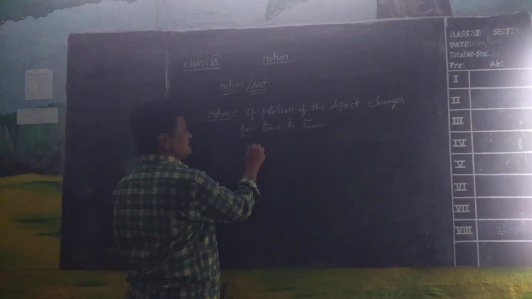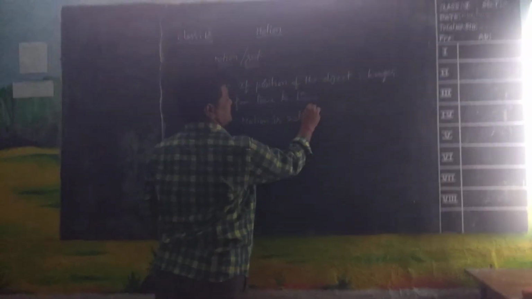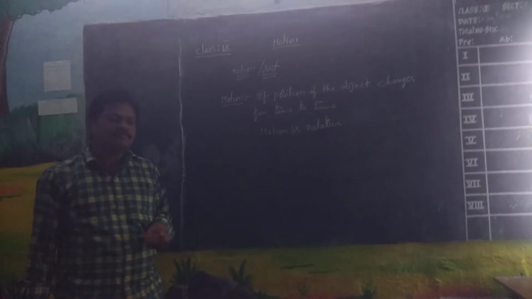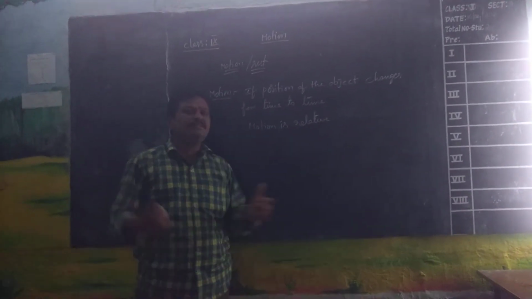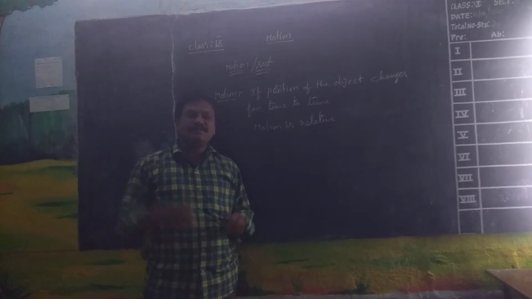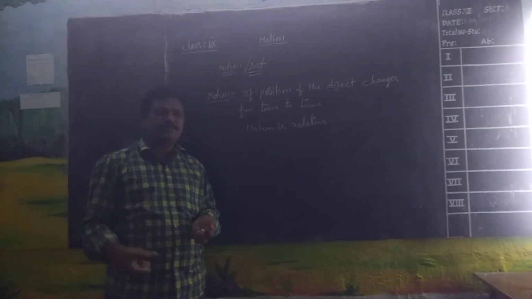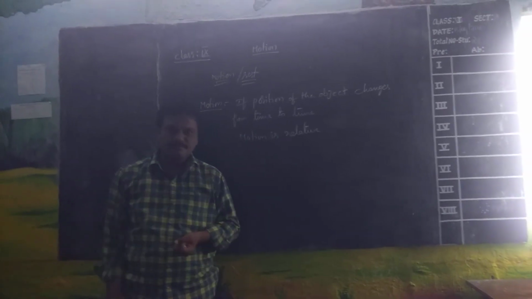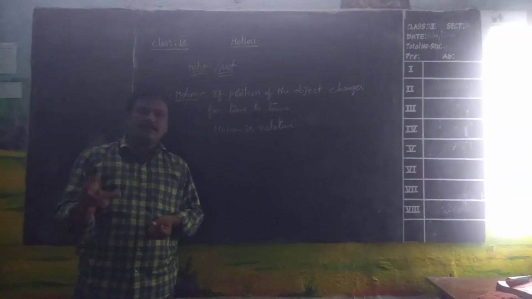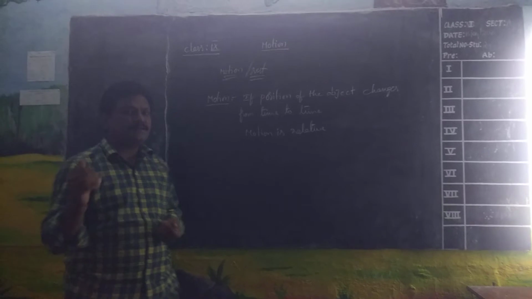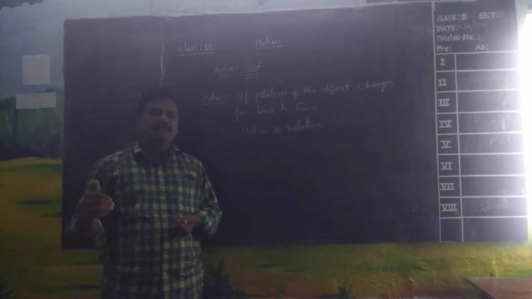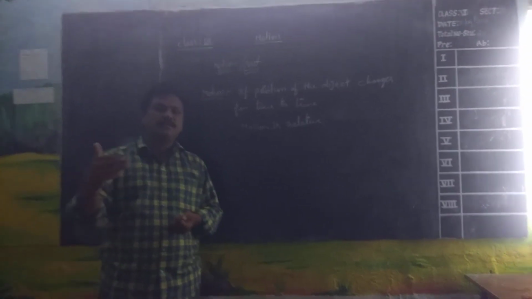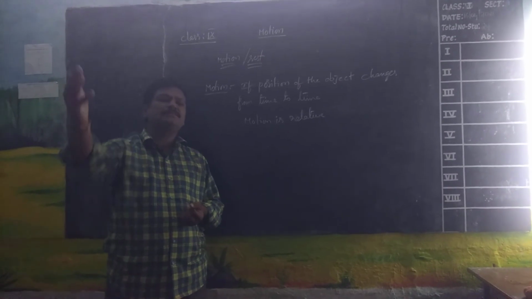Motion is relative. What is the meaning of relative? It means motion is related. Depending upon the surroundings, you will compare the position of the object with something else. If you take a car, you will compare the position of the car with some object, for example a tree.